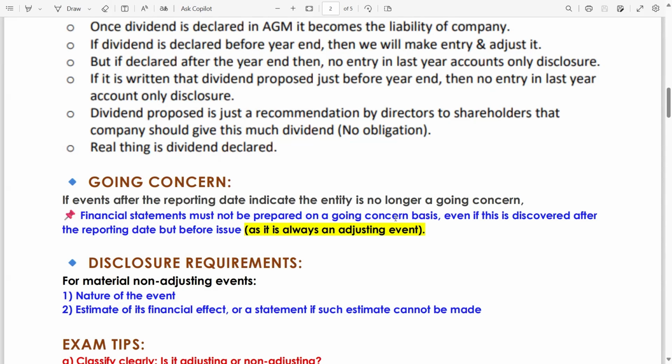Breakup basis means all your non-current assets will become your current assets. Same goes for the liabilities. So from that date, financial statements should be prepared on a breakup basis. Even if this is discovered after the reporting date but before issue of financial statements, it is always an adjusting event. So keep in mind, rote learn this thing or memorize this thing. If there is a change in going concern status, then it will always be an adjusting event.